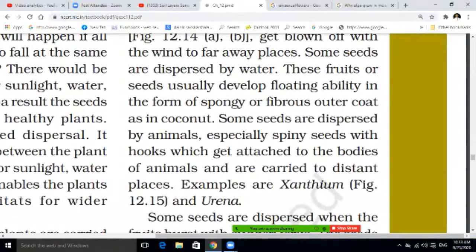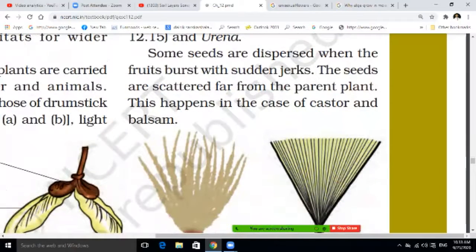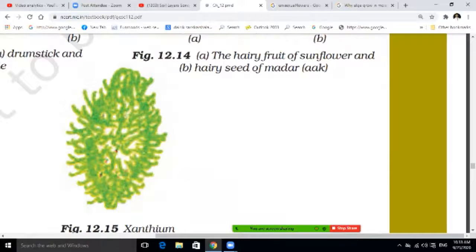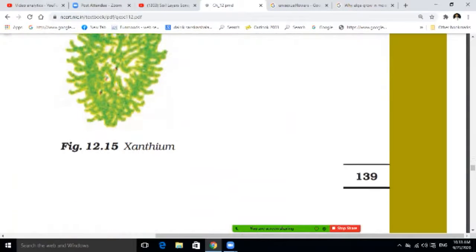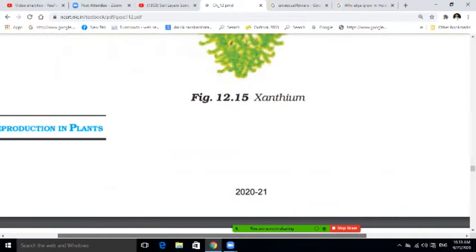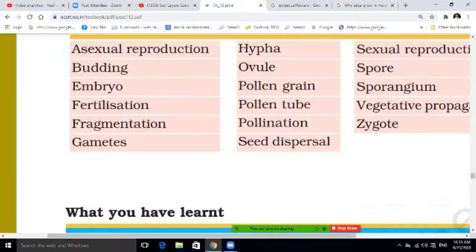Some seeds are dispersed by animals, especially spiny seeds with a hook. We have already seen that. So some seeds are dispersed through them. And if I talk about xanthium, this is xanthium also. In xanthium you can understand that it is like the sunflower. Let's come to some keywords. You must go through the keywords.